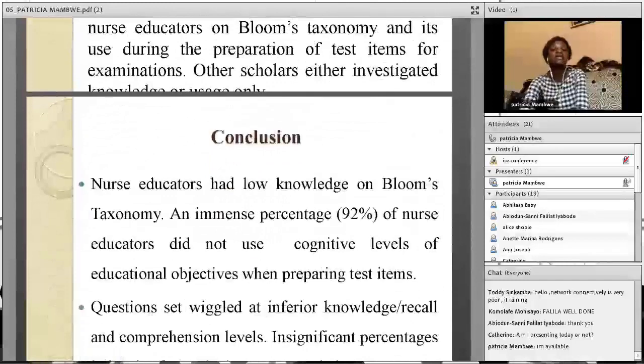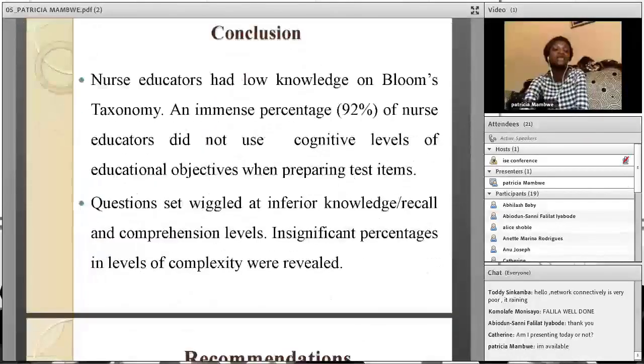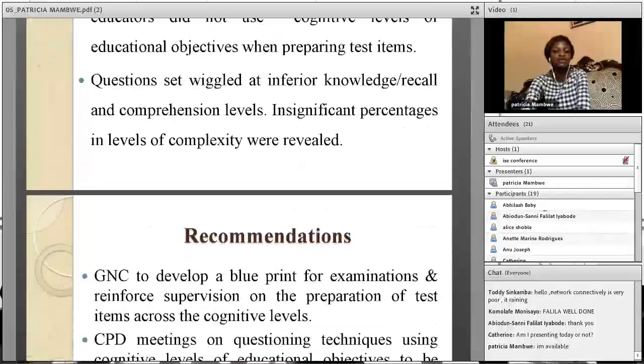Conclusion: NES educators had low knowledge on Bloom's taxonomy. An immense percentage, 92% of NES educators, did not use cognitive levels of education objectives when preparing test items. Questions set, which were reviewed in the question papers, hovered at inferior knowledge, recall, and comprehension levels. Insignificant percentages in levels of complexity were found.